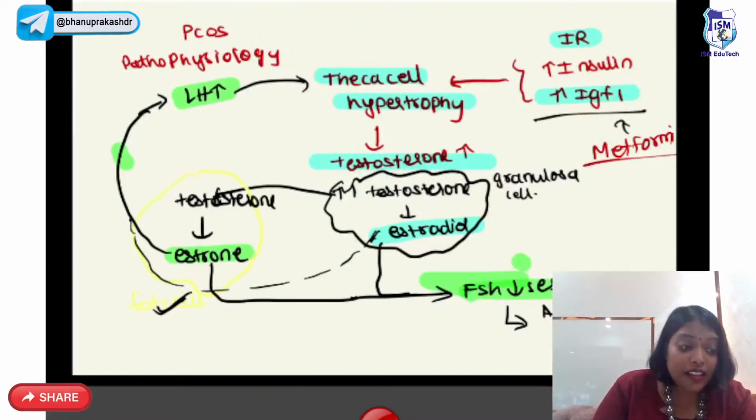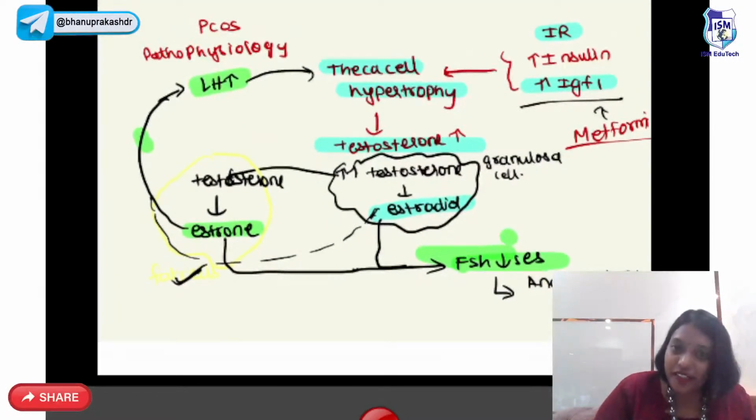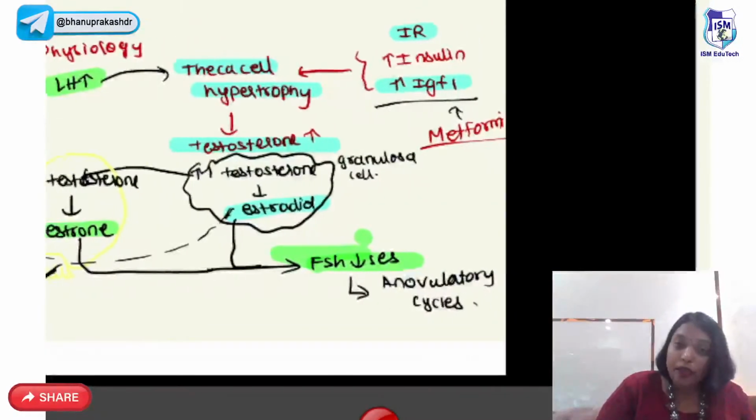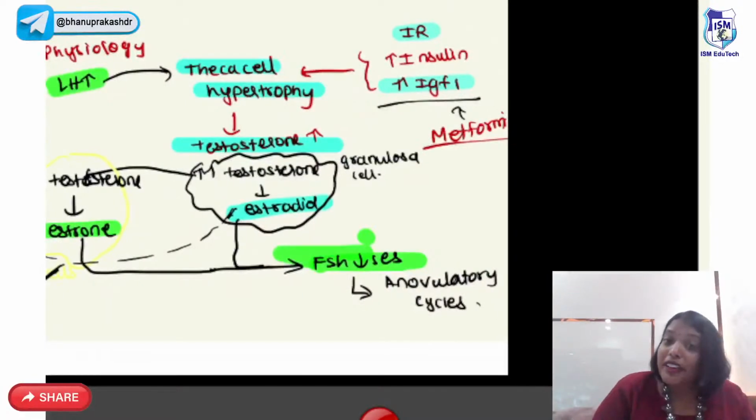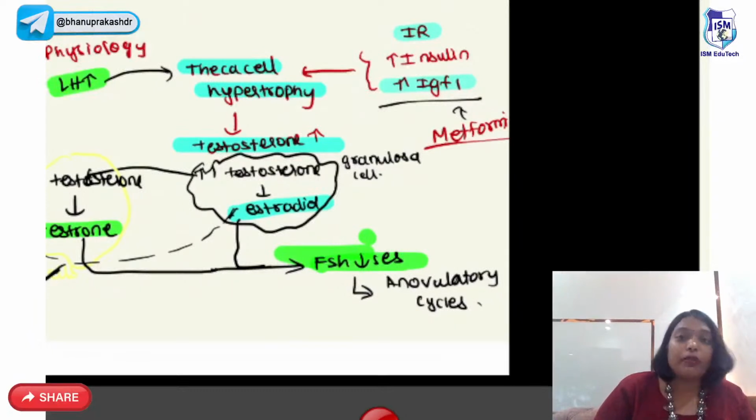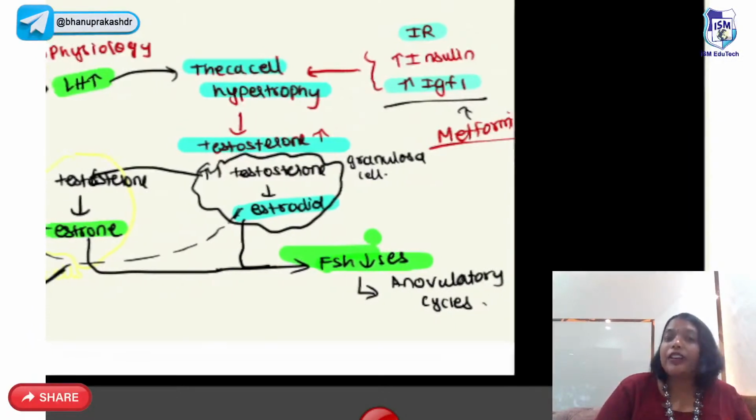It inhibits the FSH. As it is inhibiting the FSH, what does it lead to? It leads to anovulatory cycles, because FSH is required for the development from antral follicle to dominant follicle. So as it is inhibiting the FSH, we'll have anovulatory cycles.